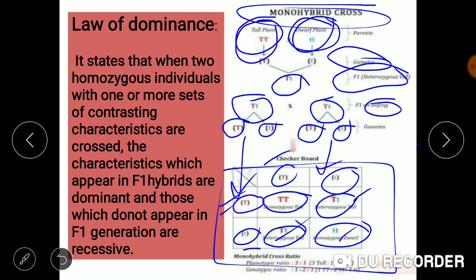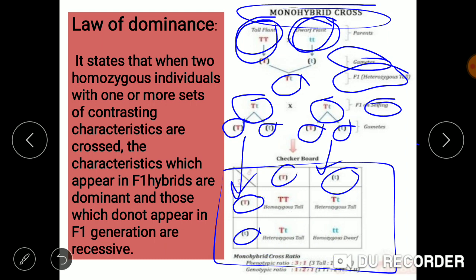Now we will be taking out the genotypic and the phenotypic ratio. If you remember, phenotypic ratio means the physical appearance. So how will be the physical appearance of the individuals? The physical appearance will be tall: capital T capital T represented the tall parent, and capital T small t and capital T small t will also be considered as tall. Why it will be considered as tall?